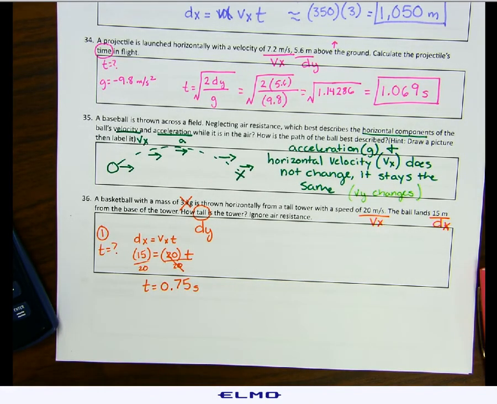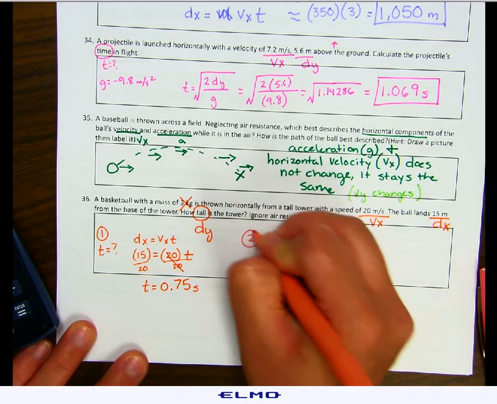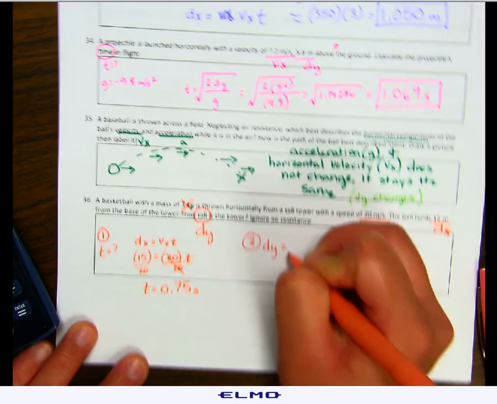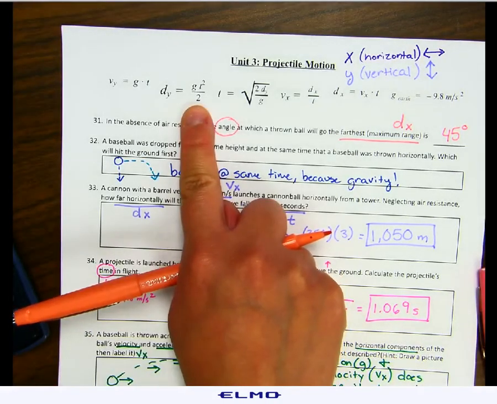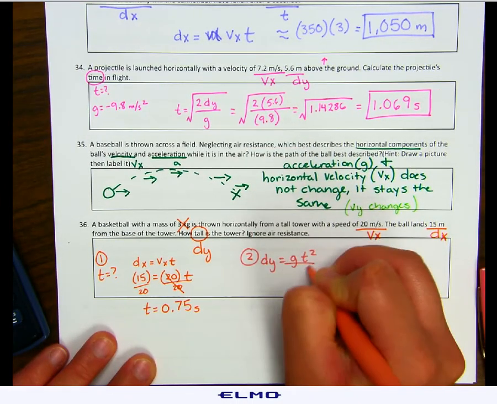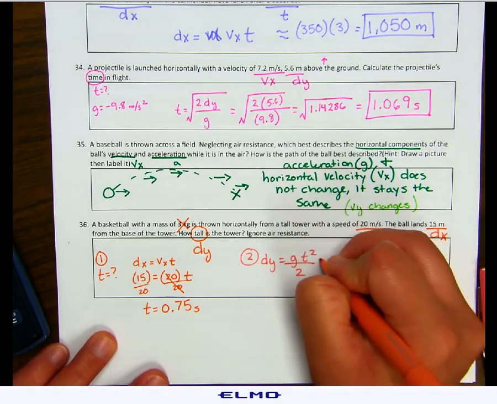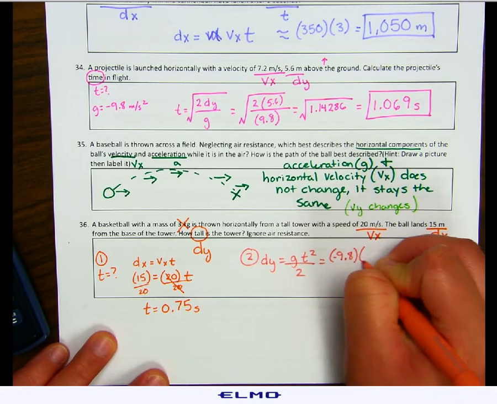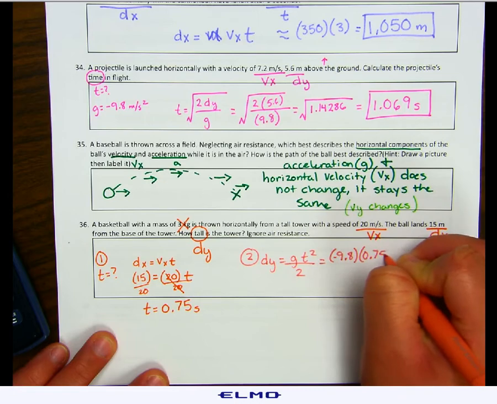But again, we're not done. That was just the first part. Now we're going to do the second part, which is solving for dy. dy is gt squared over 2. Gravity is always 9.8. Our time we just calculated, that's 0.75 squared.